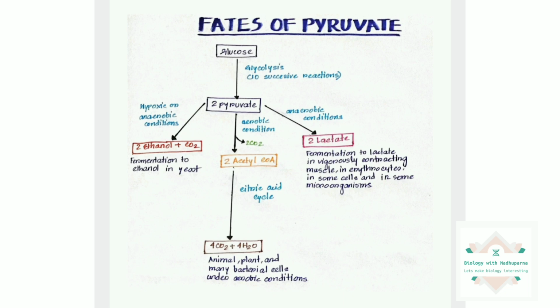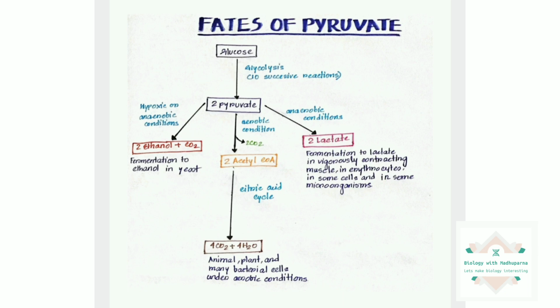And the last fate of pyruvate is the formation of lactate from pyruvate under anaerobic conditions. How? In vigorously contracting muscles, for example in athletes running a 100-meter sprint, they will face this condition and produce a lot of lactate from pyruvate in the muscle cell.